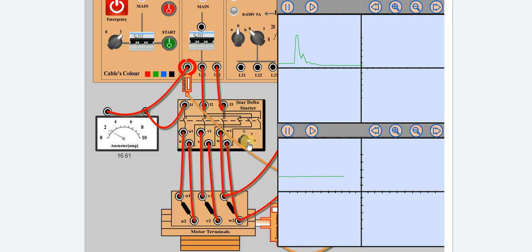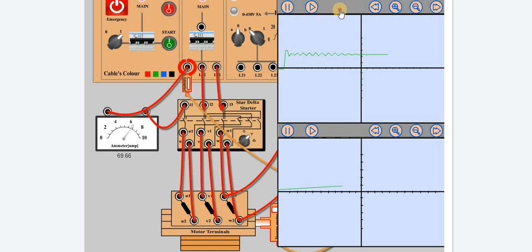Now see, we go for 0. Now it is off. Clear? Now it is doing 1. Now see, we are going for the starter. Start. What is the situation now? Start. 1, 2, something.